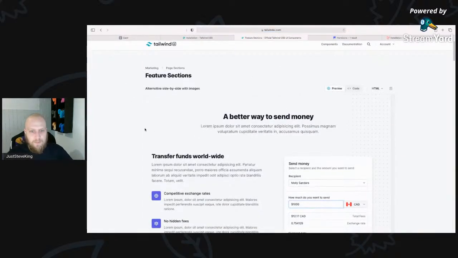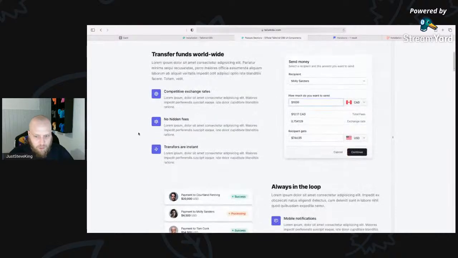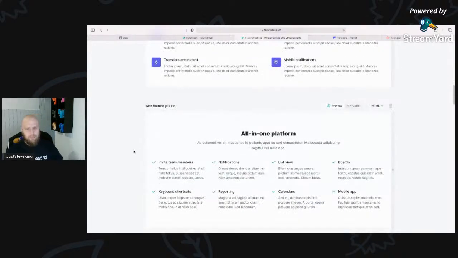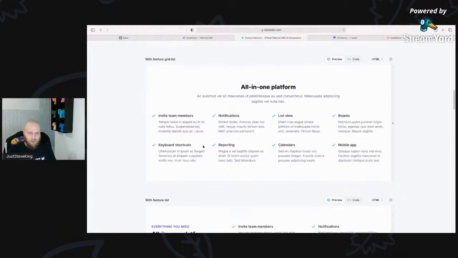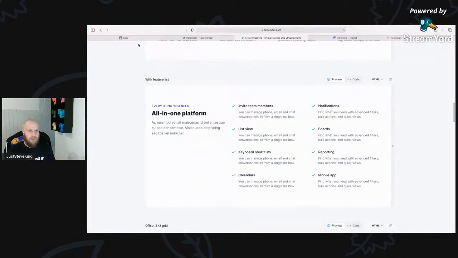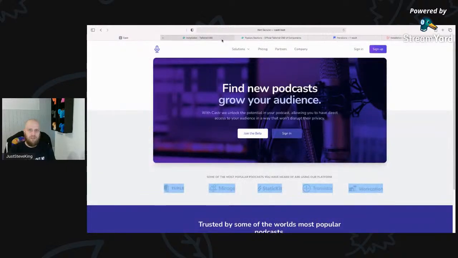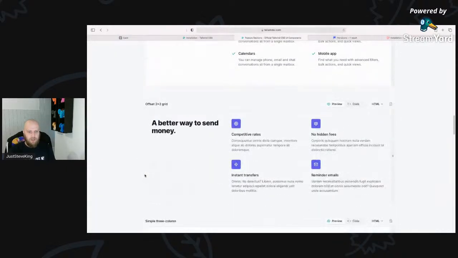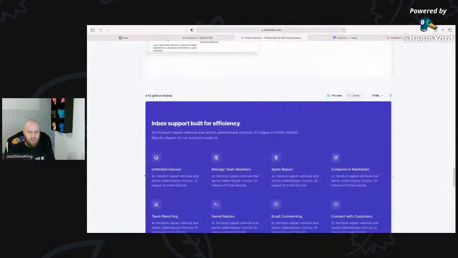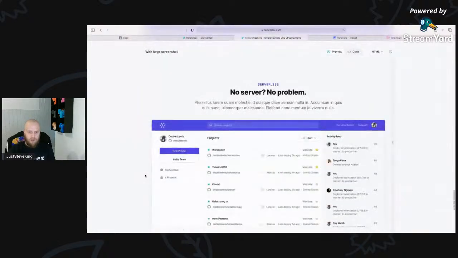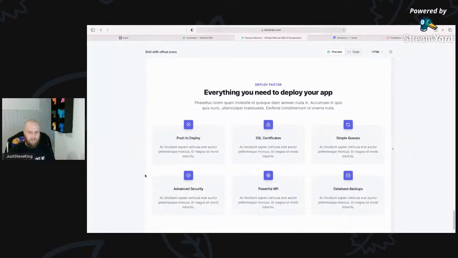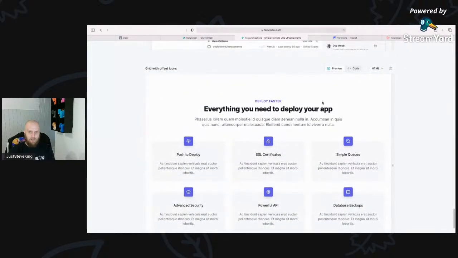Here we go. So this looks cool, but maybe a little bit too much for me. We want it nice and simple, something like this, all in one platform. A feature list, that looks kind of nice, but I don't know whether that's going to make it feel lopsided on this page. An offset grid or a simple one, not too much color. We don't want too much color on it. Grid with an offset icon. That looks like it could work.